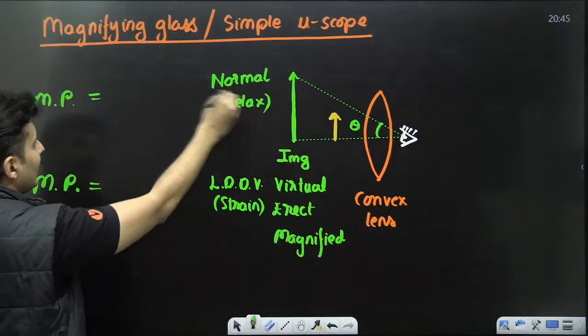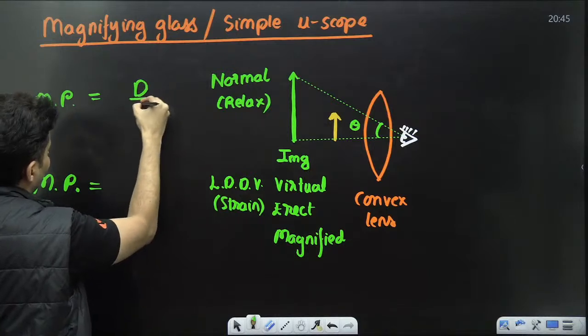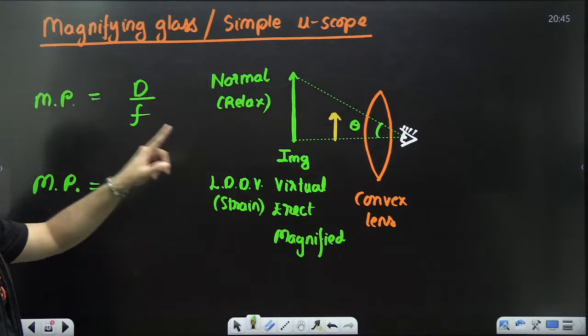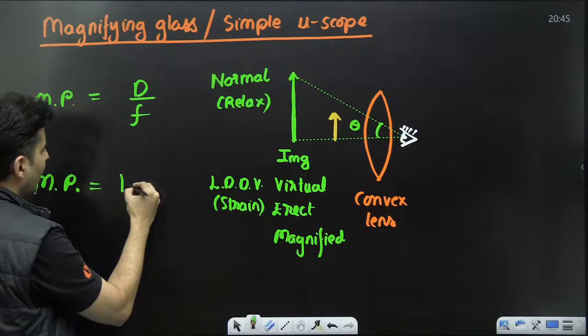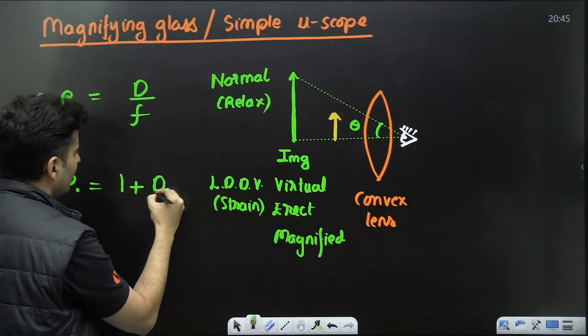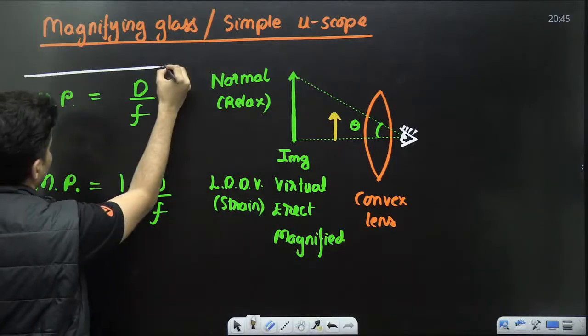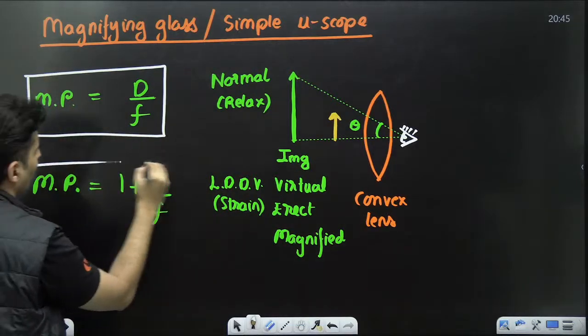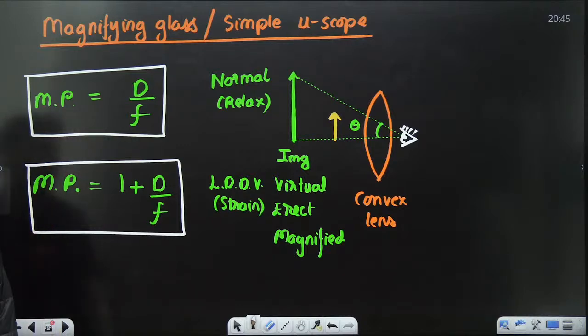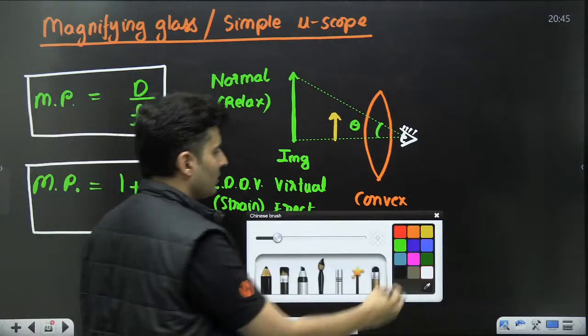When it is relaxed, the magnifying power is D by F. When it is strained, or at the least distance of distinct vision, it is 1 plus D by F. These are the two important formulas which you must know. Is that clear, my dear students?